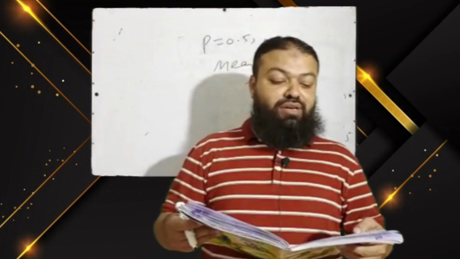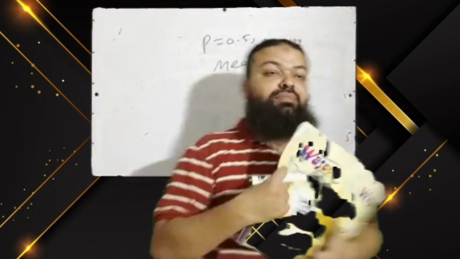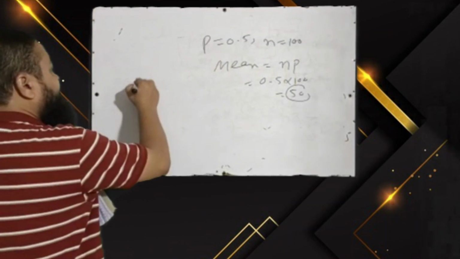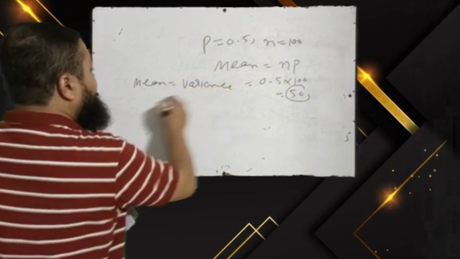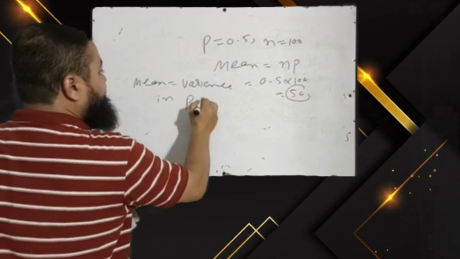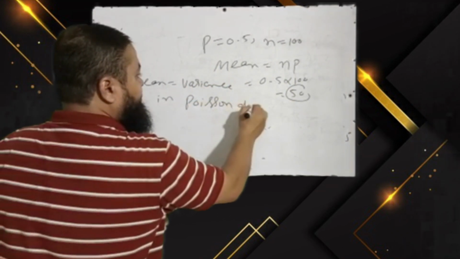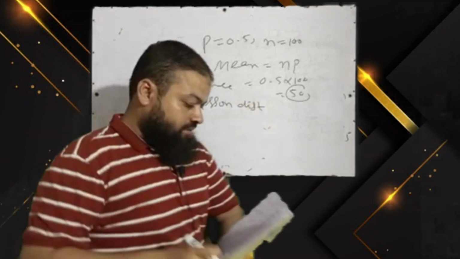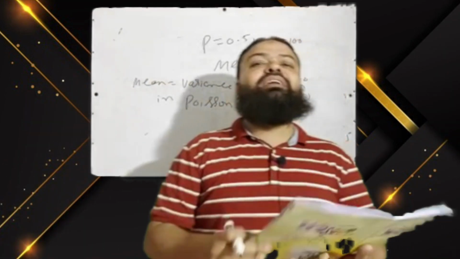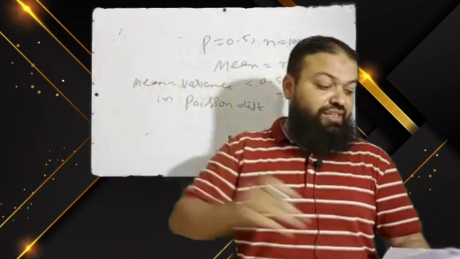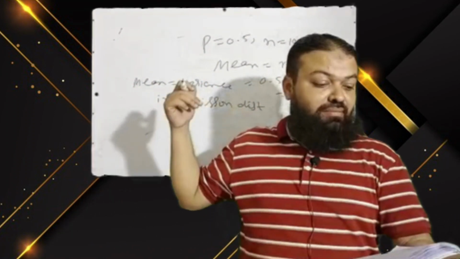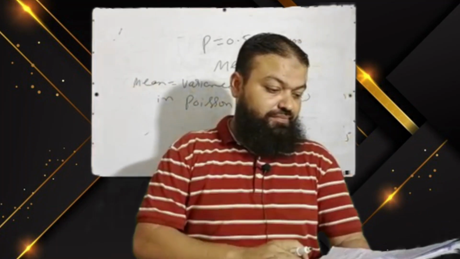Next question, the mean and variance are equal in what distribution? And we know mean and variance are equal in Poisson distribution. In binomial distribution, mean is always greater than variance. In negative binomial, mean is less than variance. In Poisson, mean is equal to variance.